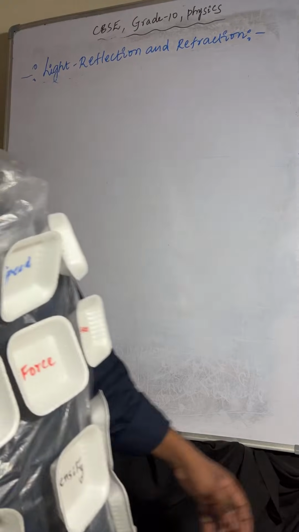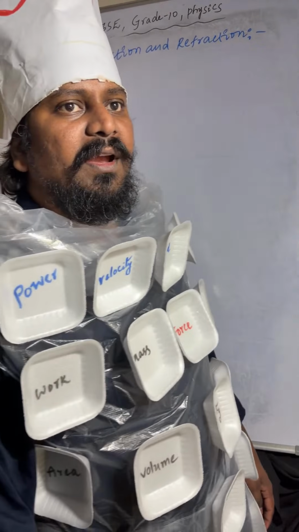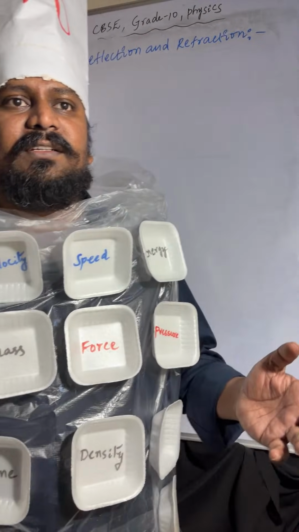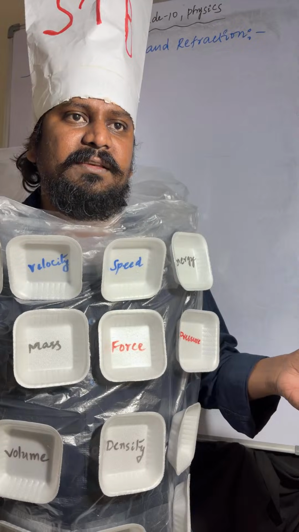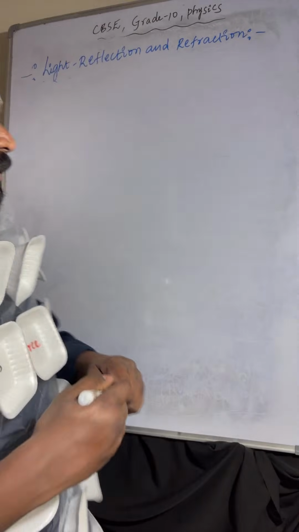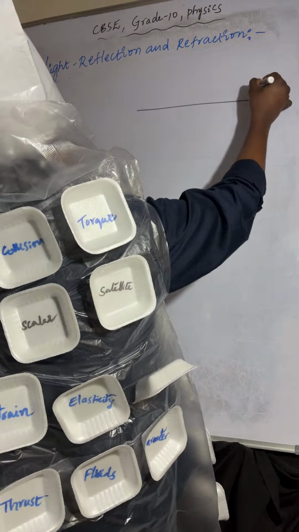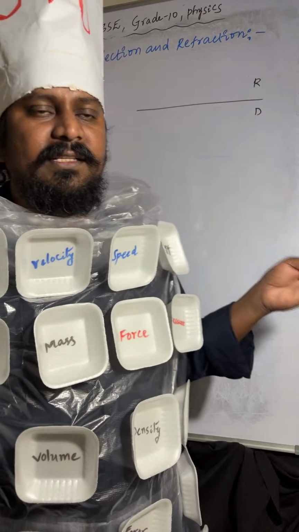So when a light ray is passing from one medium to another medium, the path of the light changes at the interface of the two media. This is called refraction of light. Here I am taking this as a rarer medium and this one as the denser medium.